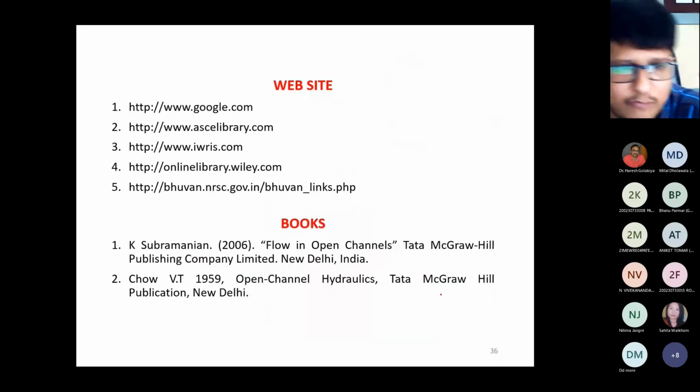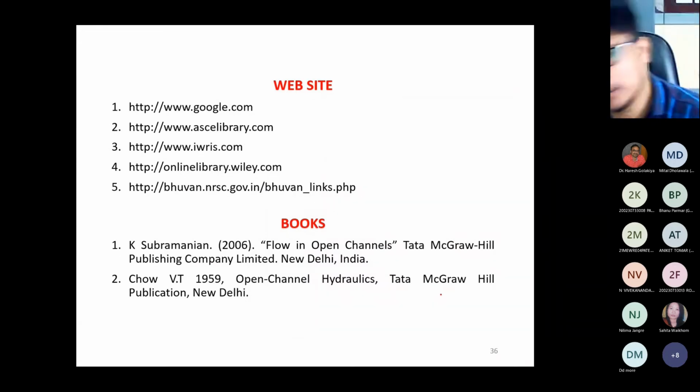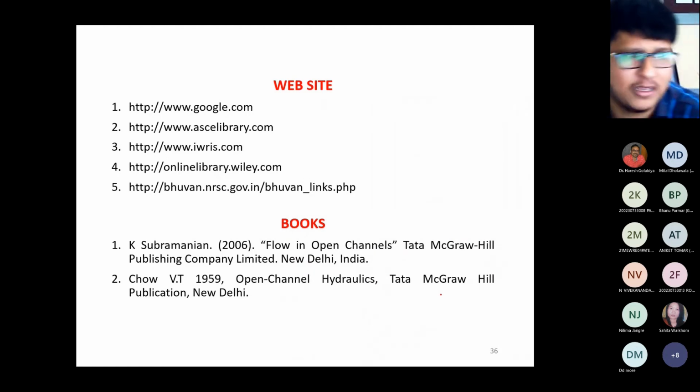These are the websites which are used for the particular data sets, and you will also get the cross-sectional data from the corporation offices and the irrigation department. Sometimes you will also get it from the CWC, Central Water Commission. The book which I told you about, K. Subramanya's Flow in Open Channels, gives the value of N. You can select the value directly from this book.